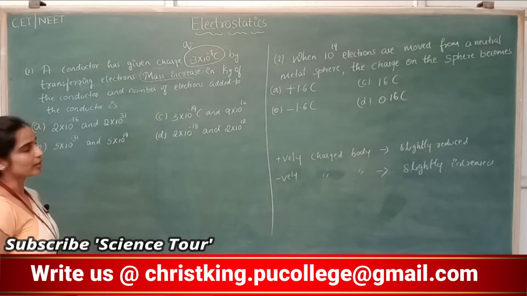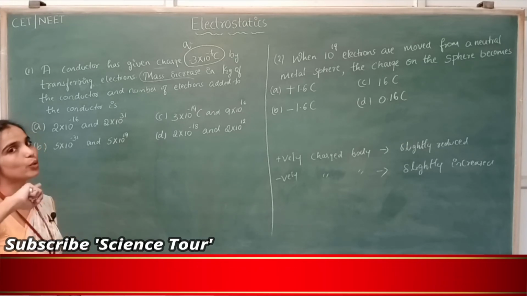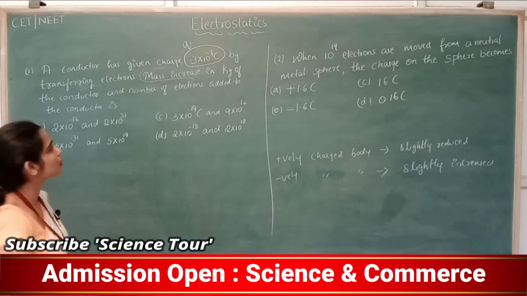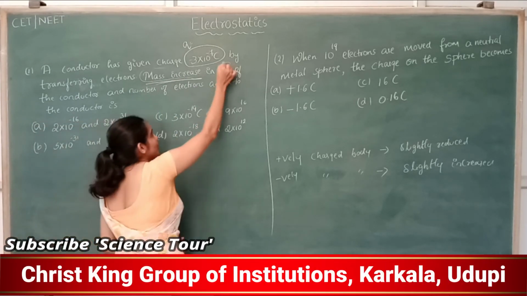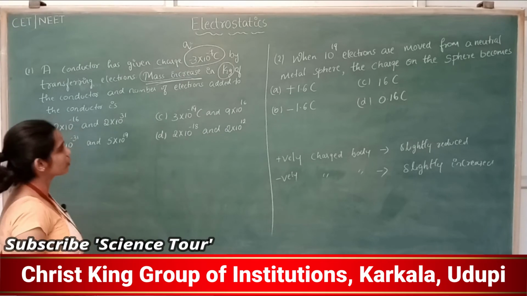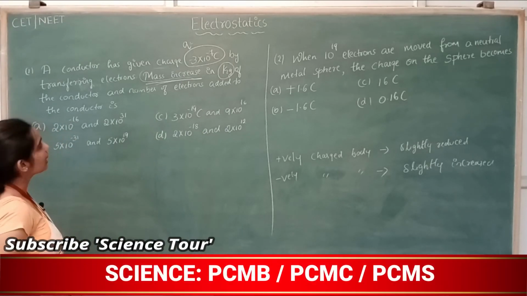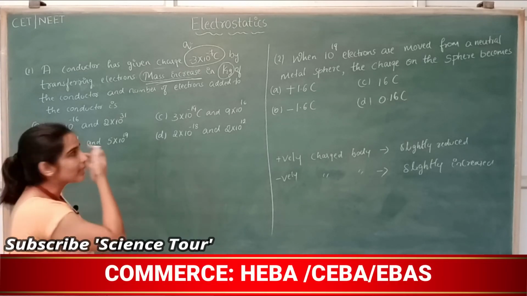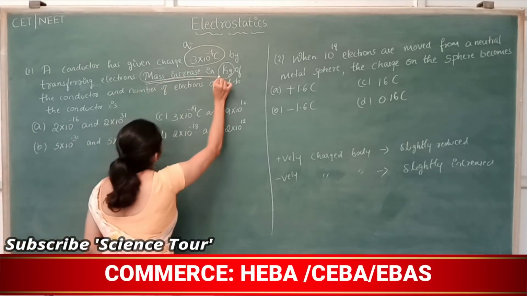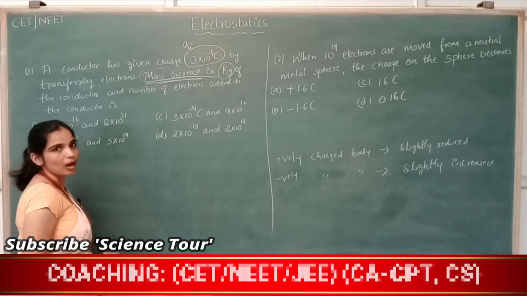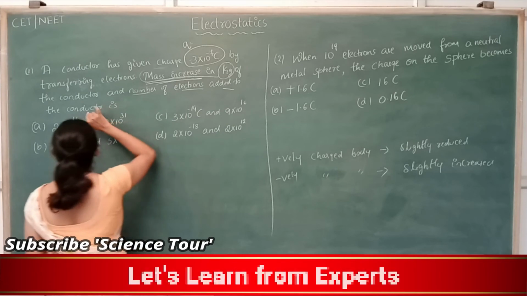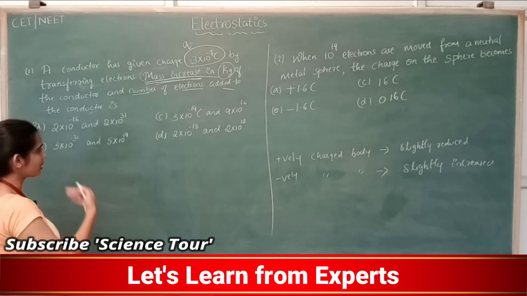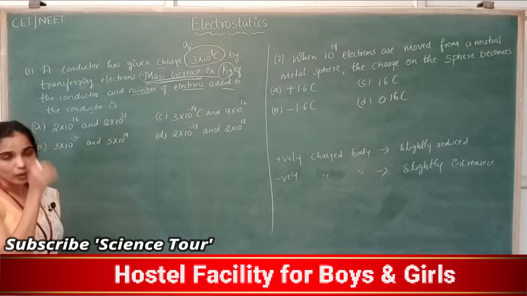By transferring electrons, mass increases. When you negatively charge a body, its mass will always increase. The mass increase is in kg, the SI unit of mass, of the conductor, and the number of electrons added to the conductor is. So here you should find the increase in the mass of that conductor and the number of electrons added to the conductor. Options A, B, C, D are given. So, what is the answer?